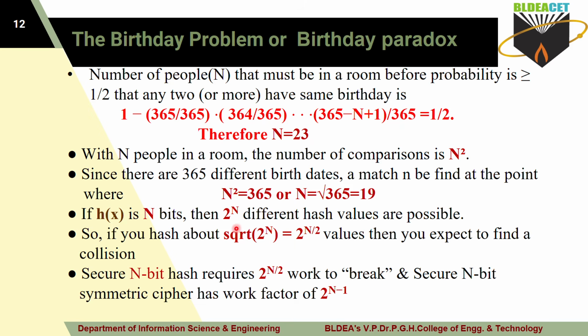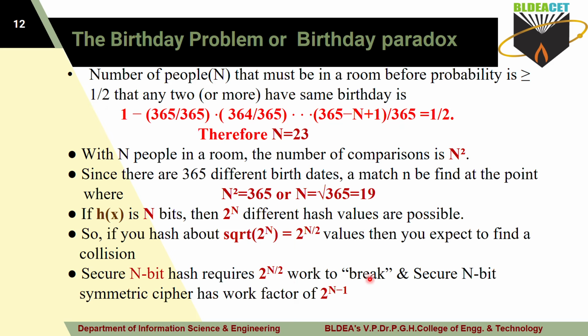In the same way, with 2 to the power of n you may get different hash values. So the input itself is 2 to the power of n. Then for that, how many hash values will you get? That hash value may be repeated, so there may be an expectation of collision here. Then the question is how you will secure in that situation. Security is very simple. If an n bit hash is required, then you have to break this 2 to the power of n by 2.